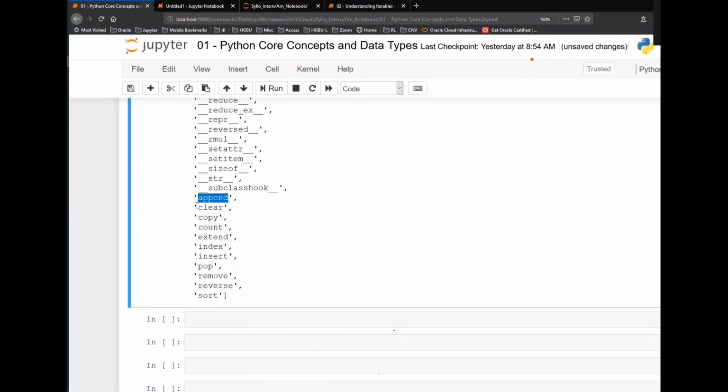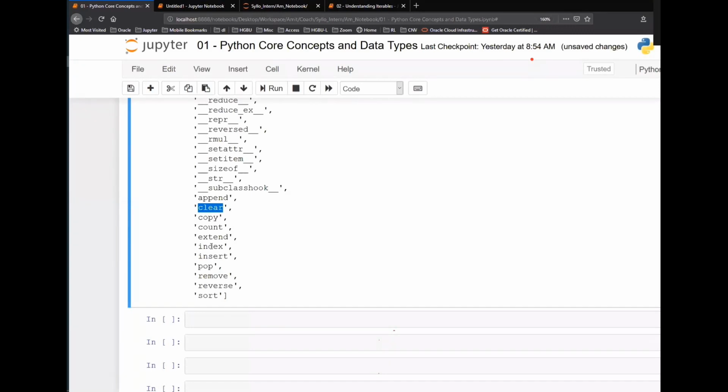Append is to add elements in the list. Clear is to clear all the elements from the list. Copy, count, extend, index, insert, pop, remove, reverse, sort. The function name itself will give you a lot of intuition about what this function is going to do for me. And further on, you can check more using the dir function or help function.